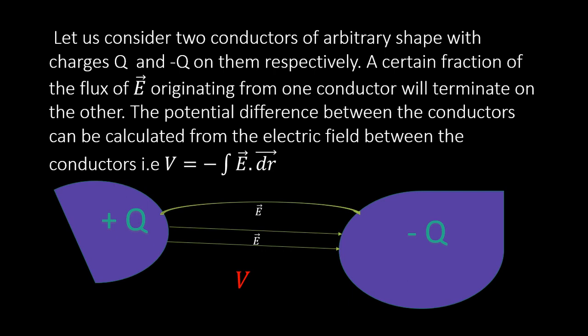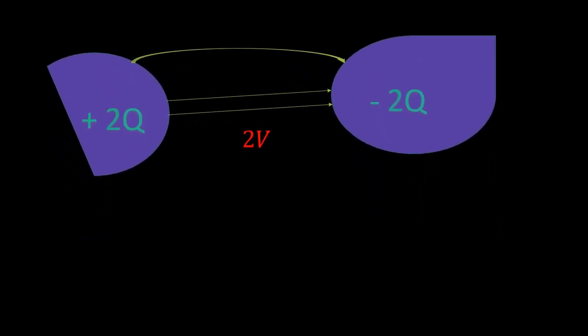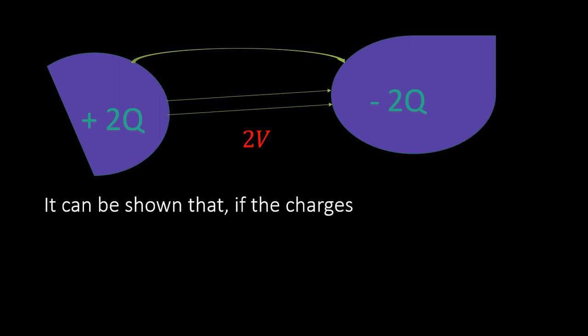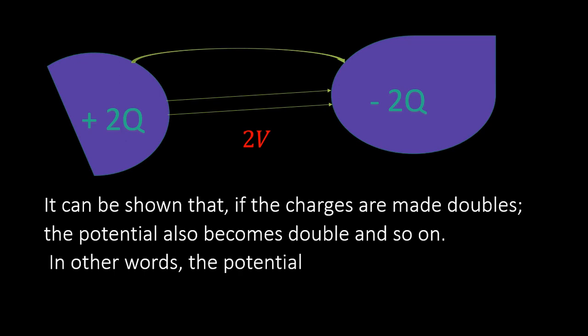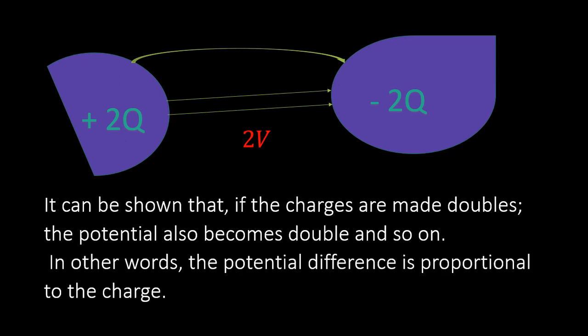But if we take a different amount of charges, let us consider 2q charge and another -2q charge, then the potential difference should be 2V, that is, it is linearly related. If you take 3q, then the potential difference should be 3V. So the potential difference is proportional to the charge given to the body.